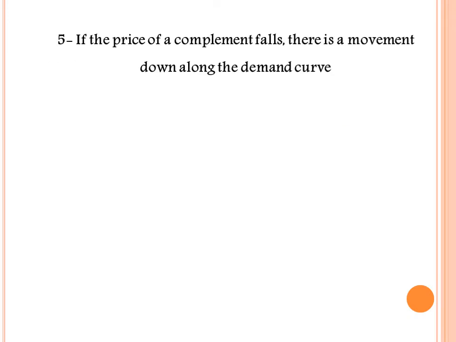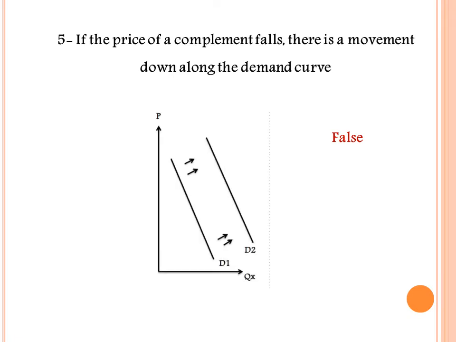Number 5. If the price of a complement falls, there is a movement down along the demand curve. This sentence is false, because when the price of complements falls, the whole demand curve would shift rightward or upward, indicating that the demand for the main product, which is X, would increase.